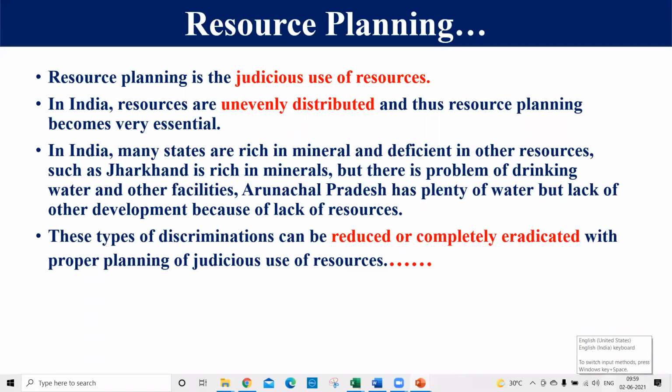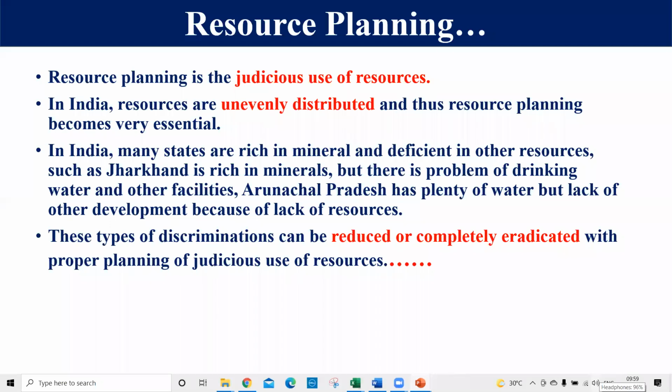So first of all, let's understand the concept. What is resource planning? My dear students, resource planning is the judicious use of the resources. It means we will use resources in such a way that we do not have to compromise with our future generation. And why do we require resource planning? The question arises here.